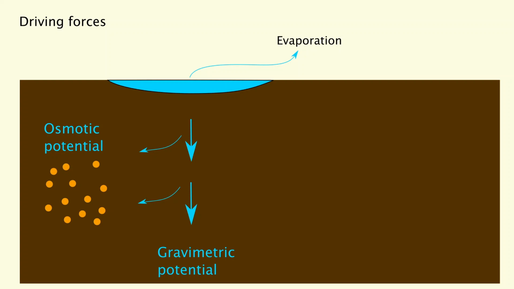Another potential, which is more important in the soil, is the matrix potential. This is a potential which is coming from soil pores.